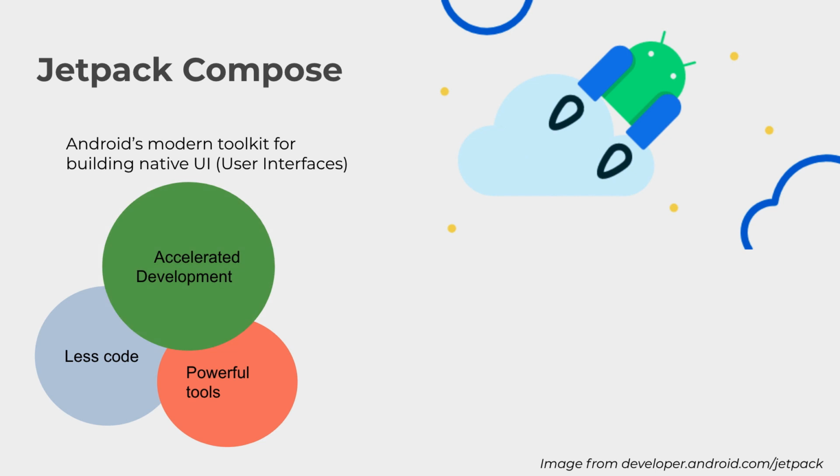So the idea is to minimize the work involved in building Android applications, but not just building them, building applications with less code that are consistent with the Android ecosystem. That's what Jetpack Compose brings to us, a modern toolkit for building native UIs.